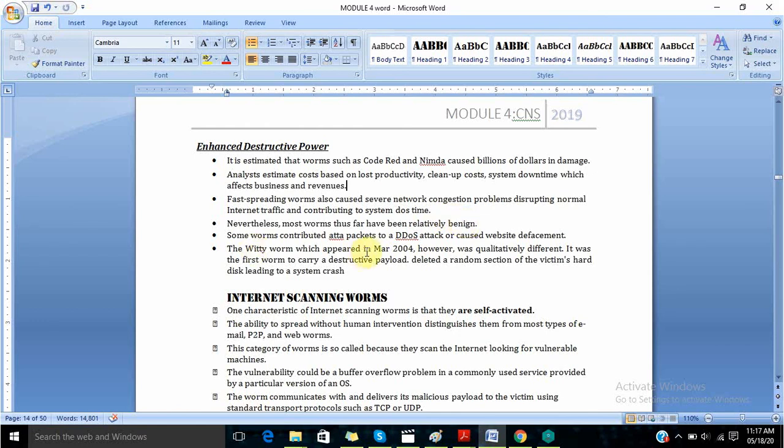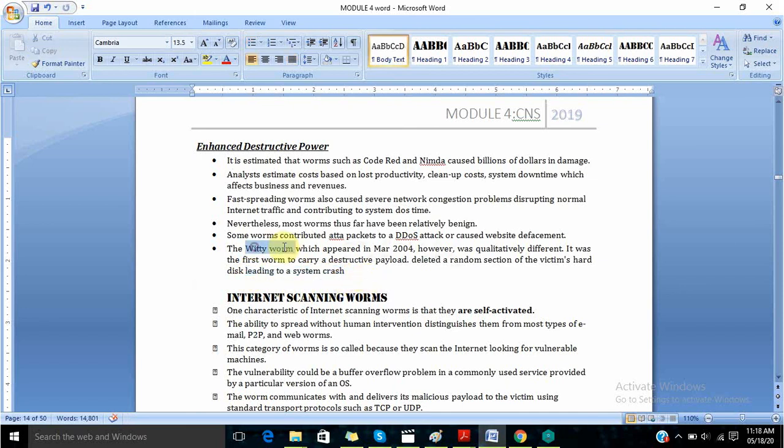Some worms contributed attack packets to a DDoS attack or caused website defacement. The Witty worm, which appeared in March 2004, however, was qualitatively different. It was the first worm to carry a destructive payload, deleting a random selection of victims' hard disk, leading to a system crash.